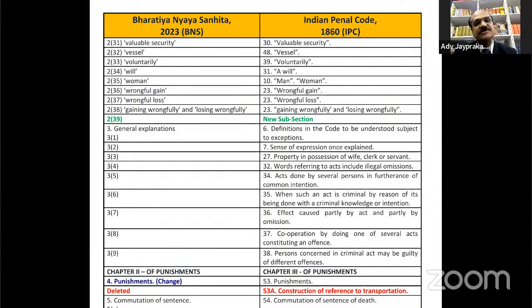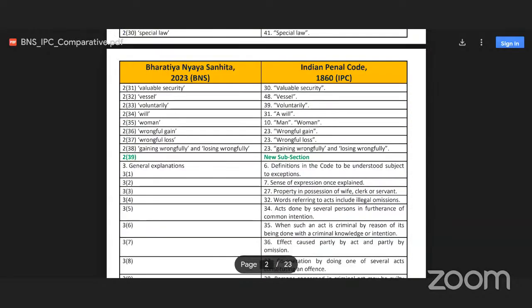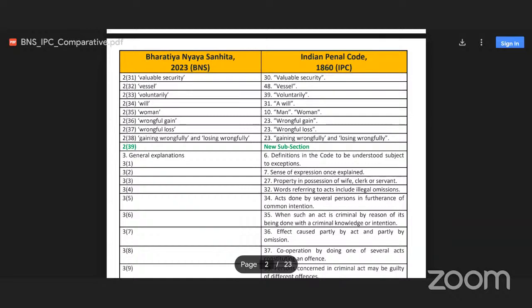Section 2 subclause 35, women. 2.36 wrongful gain, 2.37 wrongful loss, 2.38 gaining wrongfully or losing wrongfully. Yes, we have already seen the first page. Now we are on the second page.